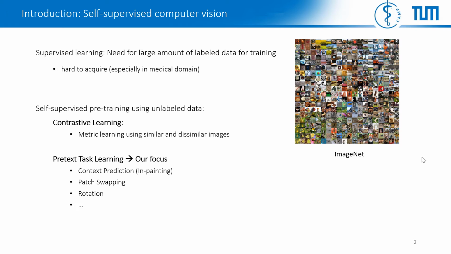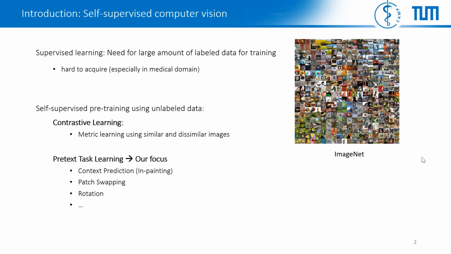Self-supervision is a family of methods to pre-train deep neural networks using a large number of unlabeled data. Self-supervision strategies can be classified into two broad categories, including contrastive learning and pretext task learning methods. Contrastive learning methods are based on making the representation of similar images close to each other while making the representation of dissimilar ones further from each other. On the other hand, pretext task learning strategies extract auxiliary labels from unlabeled data and then solve a proxy task to learn semantic representation. There are context prediction, patch swapping, rotation methods, and so on.